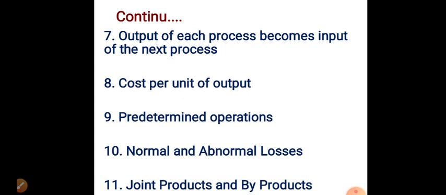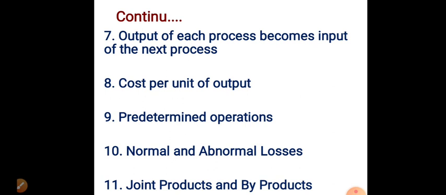For example, the output of process A becomes the input of process B, because after finishing process A, they take that converted raw material and continue their work.